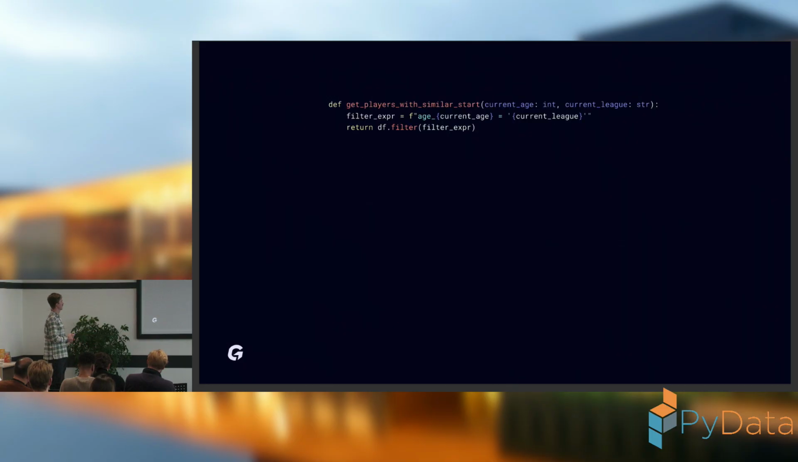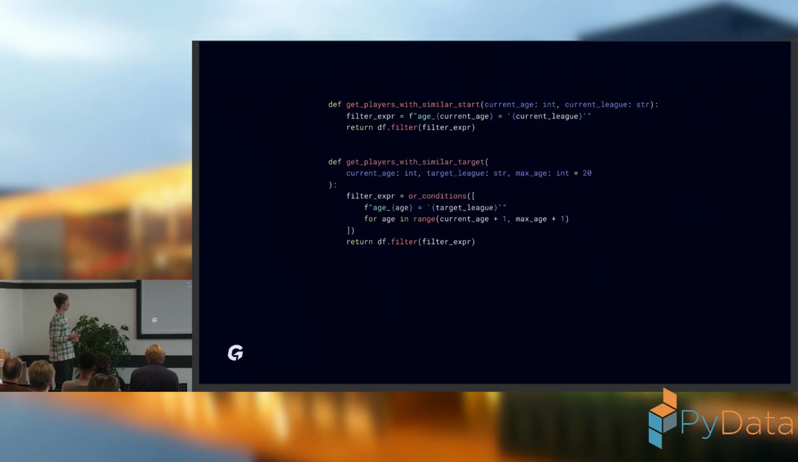What we can do next is, when constructing the directed graph, we are probably interested in only those players that were relevant for our user. That's why I am filtering the data for that purpose. As the first step, I am filtering only the players that had a similar start as my player had, meaning that I am only interested in players whose age is the same as the current age and whose league is the same as the current league of my user.